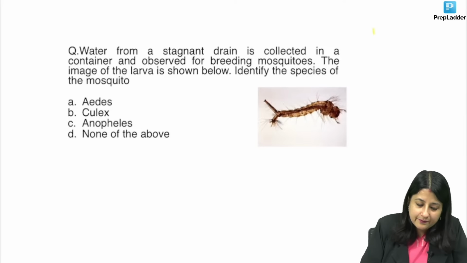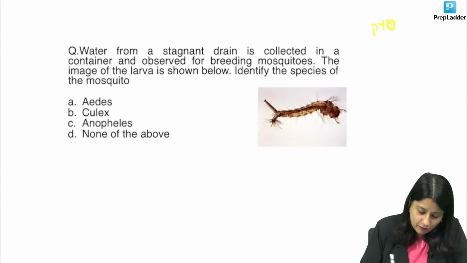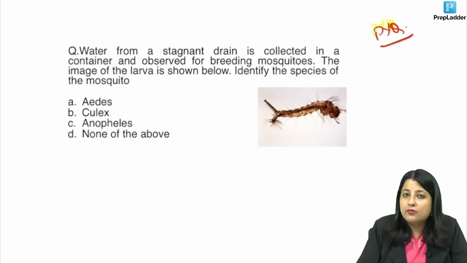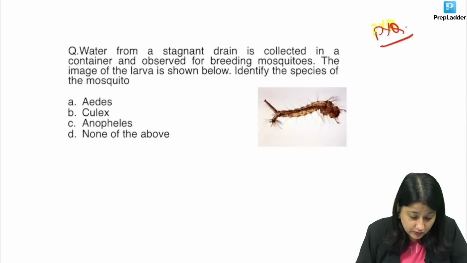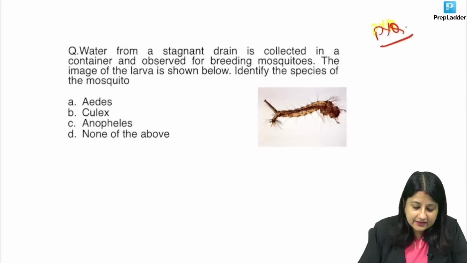Which one is this? This is our PYQ only of INI-CET. They are fond of asking about entomology. So, water from a stagnant drain is collected in a container and observed for breeding mosquitoes. The image of the larva is shown below. Identify the species. Is it Aedes? Is it Culex? Is it Anopheles? Is it none of the above?